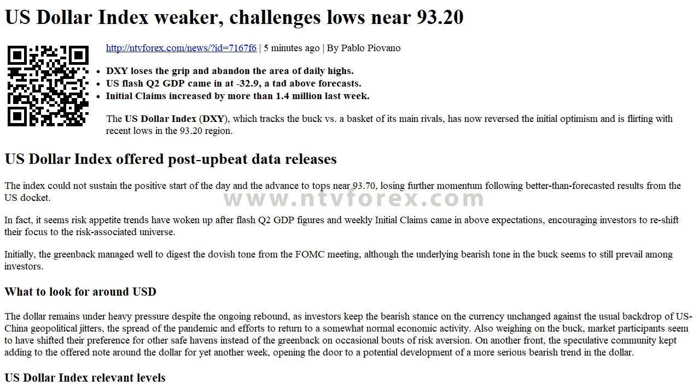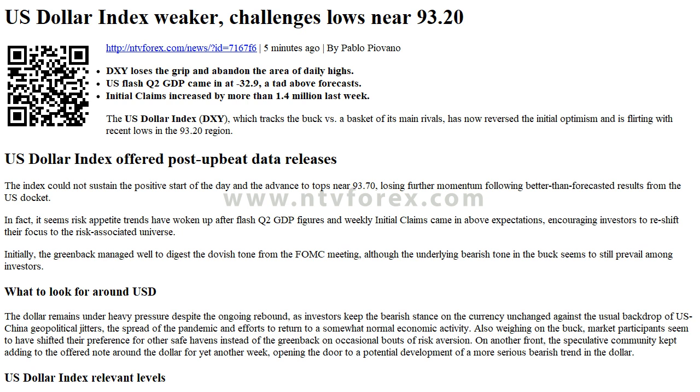US dollar index relevant levels. At the moment, the index is gaining 0.07% at 93.32, and a break above 94.20, 38.2% Fibo of the 2017-2018 drop, would open the door to 96.03, 50% Fibo of the 2017-2018 drop, and finally 96.98.